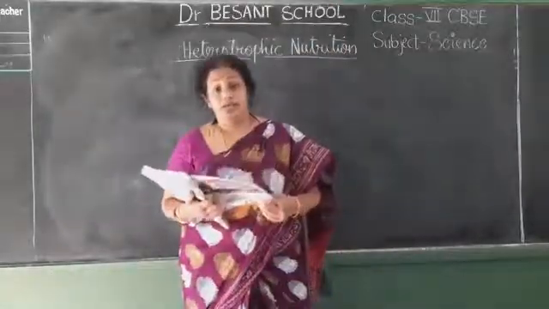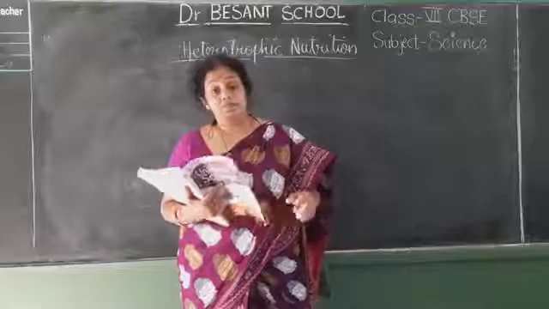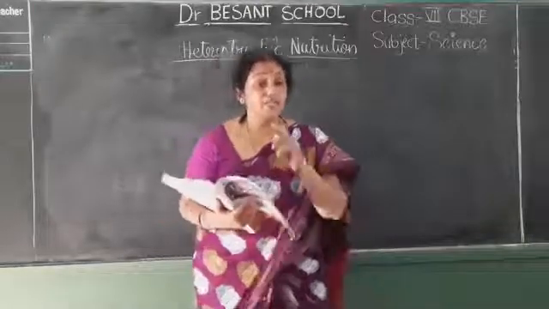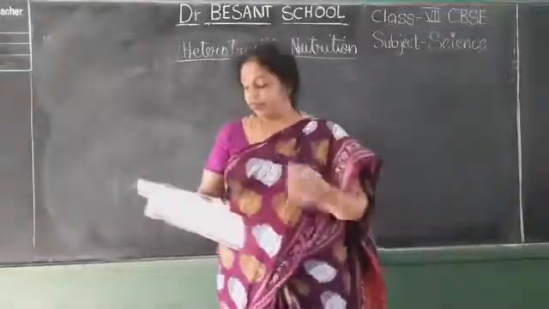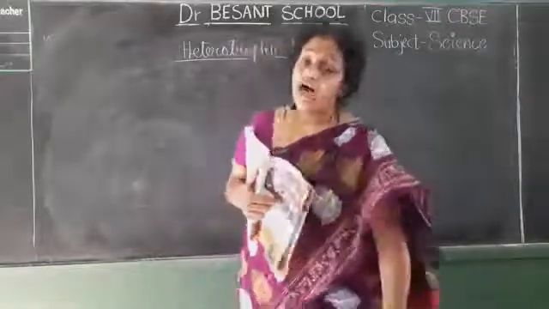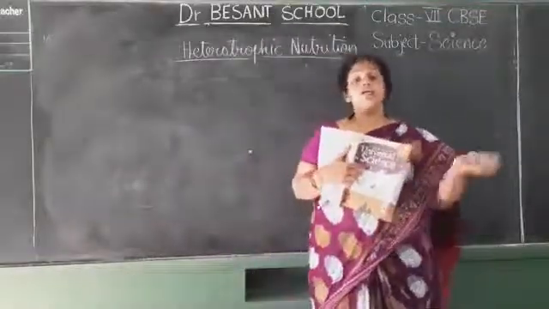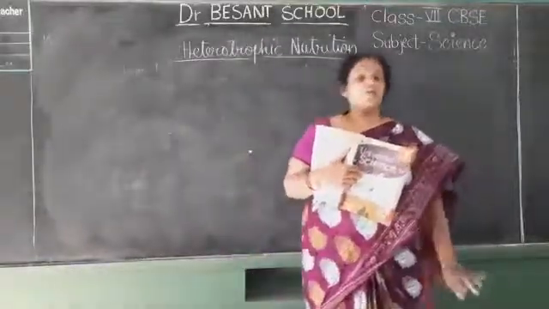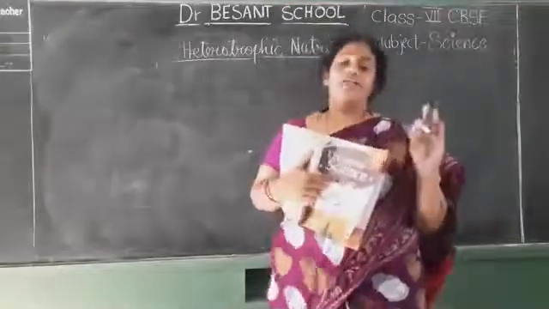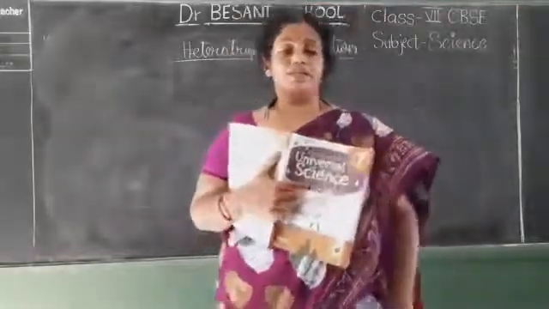But what happens if it is a plant? Have you heard about any such plant? Yes, in the previous videos I have taught. That is a plant that will grow on other plants. It doesn't have any leaves, and happily lives on other plants.